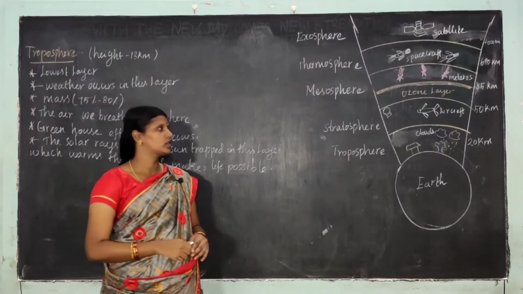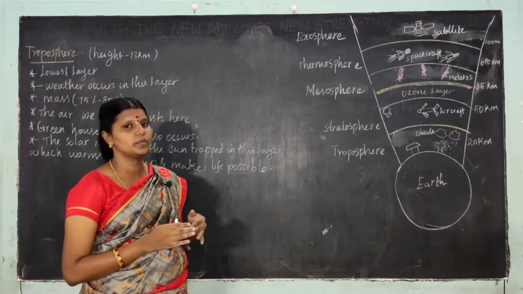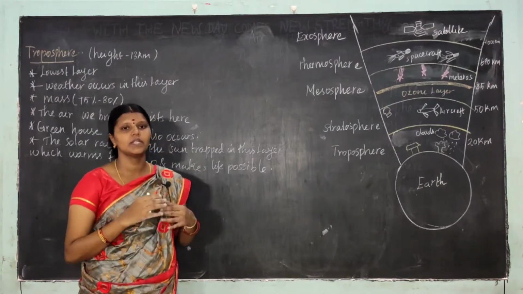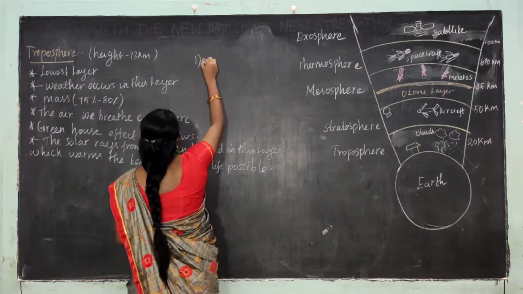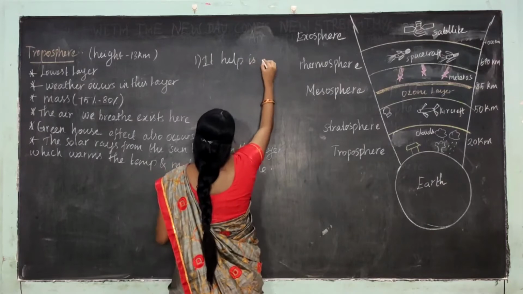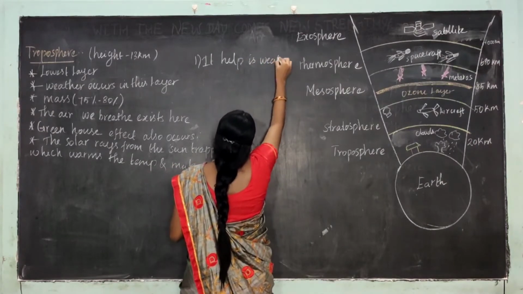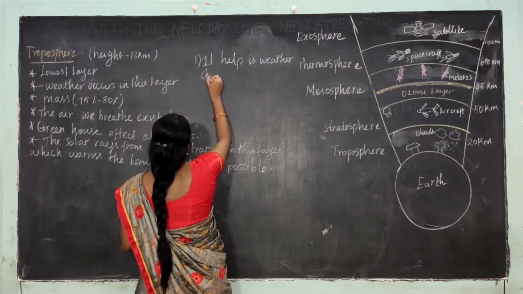First of all, we are going to discuss the roles of the atmosphere. What are the roles of the atmosphere? First one is it helps in weather change.